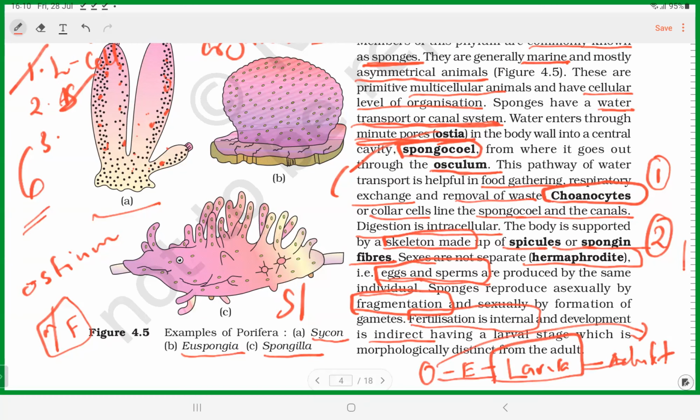Then look at this. We do not form a larva. The egg develops into an embryo, and the embryo slowly develops and finally becomes an adult. Look at us, complex organisms like us, that is direct development. So sponges here show indirect development. In between there is a larval stage which is morphologically distinct from the adult. In many organisms, the larva looks somewhat identical morphologically. Fine. So that's about the sponges basically.